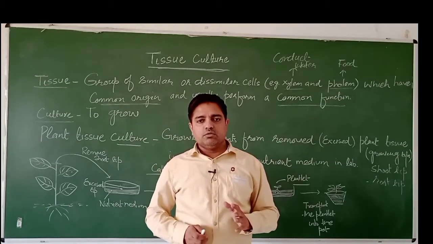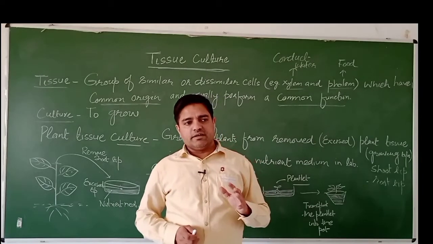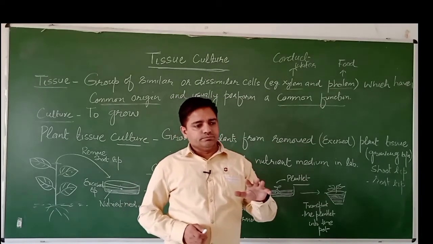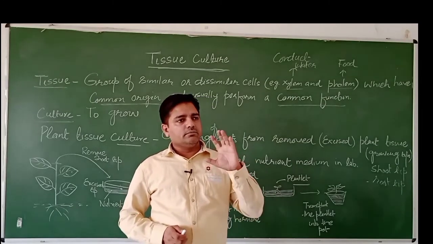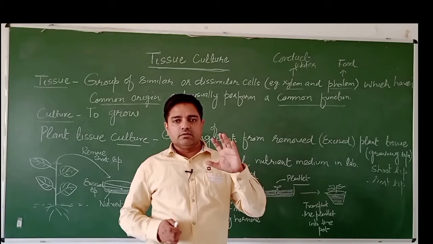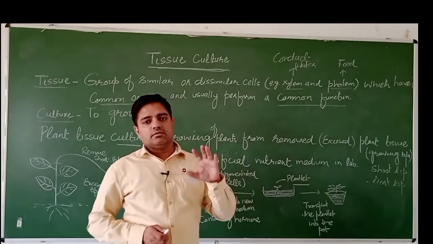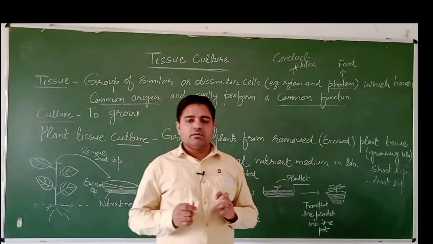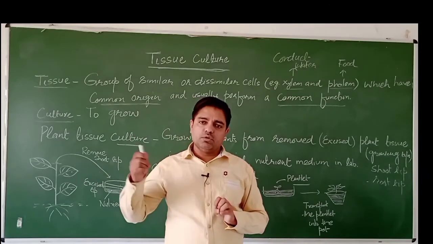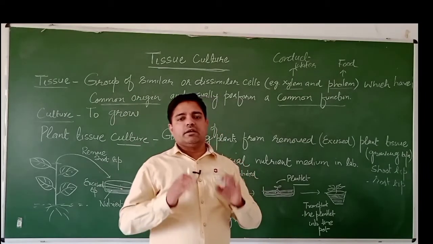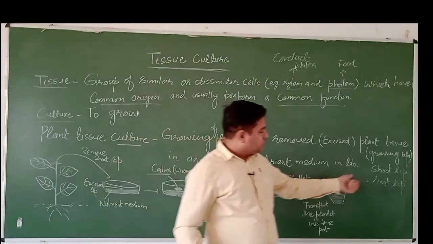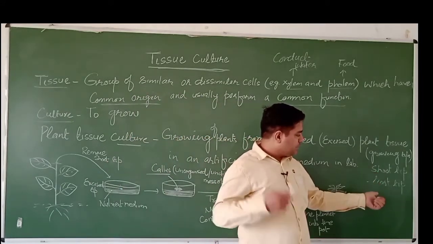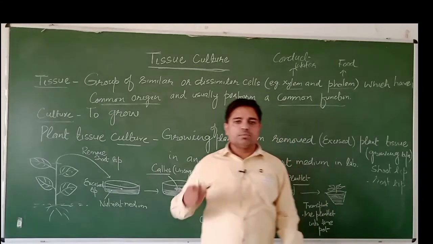Actually, in 9th class you have already read about tissues, and you have read that there is a kind of tissue known as meristematic tissue, a kind of growing tissue which occurs at the apex of the plant. It may be a shoot tip, shoot apex, or root apex.